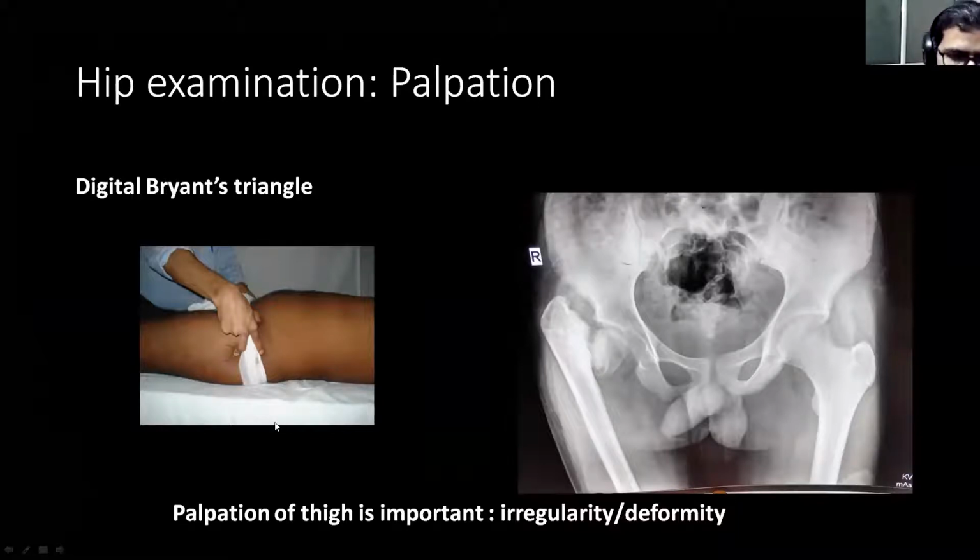You also have to palpate the proximal thigh, because osteomyelitis of the proximal femur and septic arthritis of the hip joint usually coexist, and you might see some irregularity in the proximal thigh. Sometimes there can be a malunited fracture of the proximal femur because of osteomyelitic changes. So examination of the proximal thigh is very important if you are suspecting a case of septic arthritis sequelae.